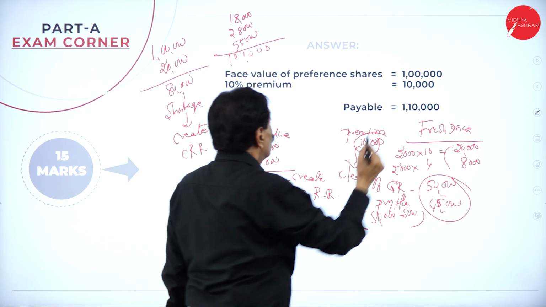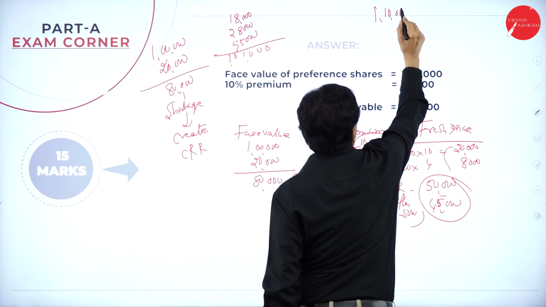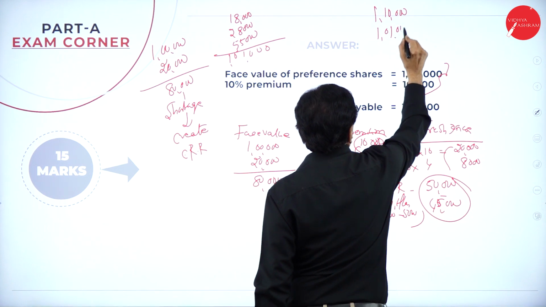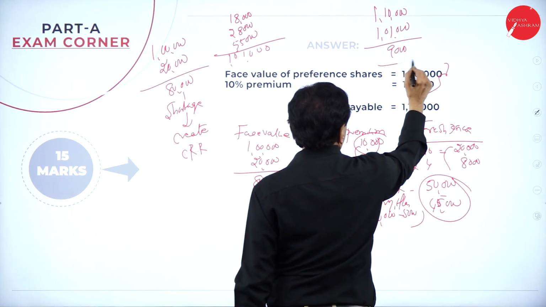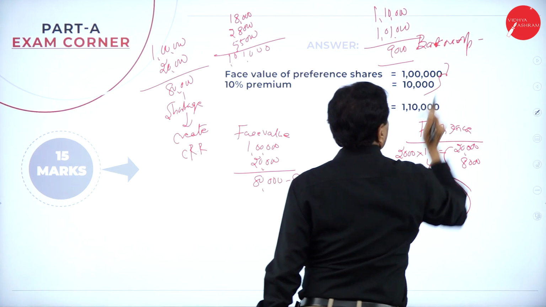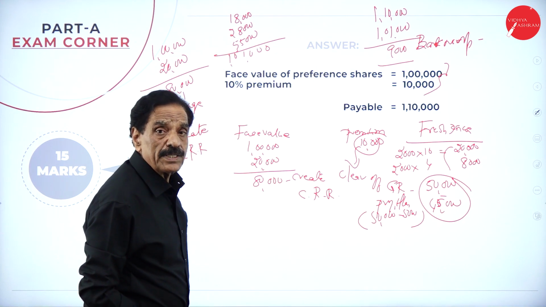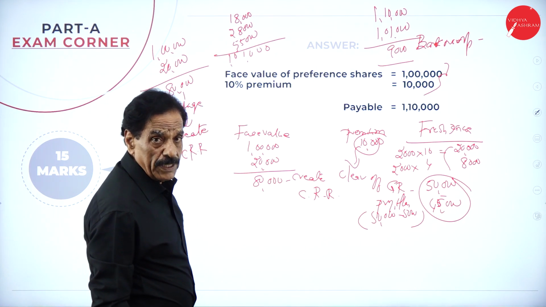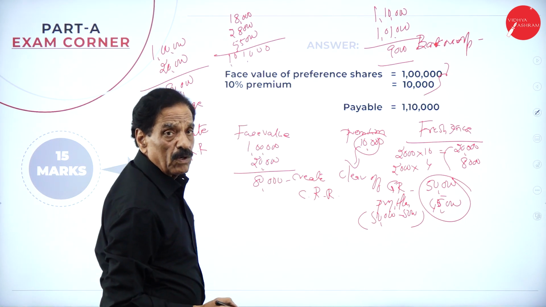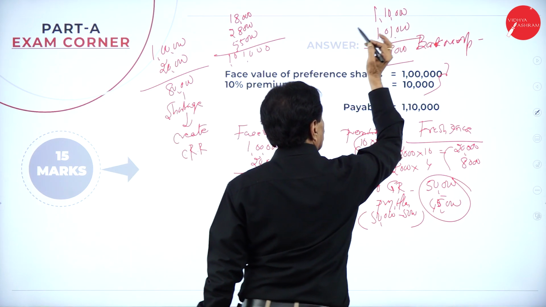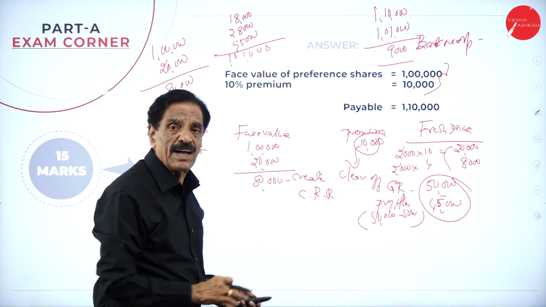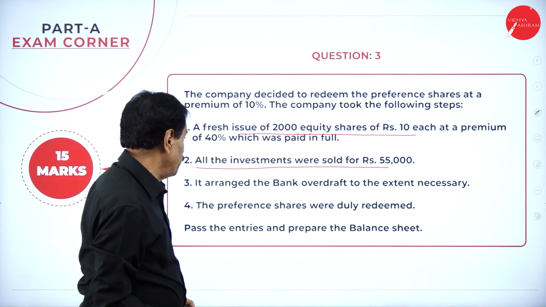How much do you have to pay? 1 lakh 10,000 to be paid. This is payable. How much is available? 1 lakh 1,000. How much shortage? 9,000. Create bank overdraft. Here see that 18,000 is in the cash at bank. By issuing the share, how much did you get? 28,000. By selling the investment, how much did you get? 55,000. How much is available? 1 lakh 1,000. How much is payable? 1 lakh 10,000. How much shortage? 9,000. For that, you create the bank overdraft. The problem says.